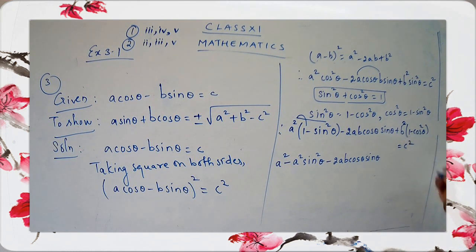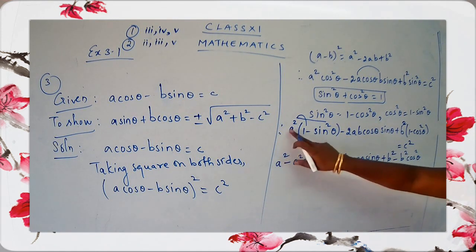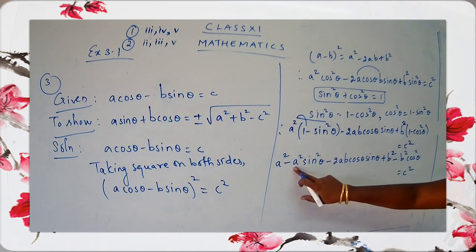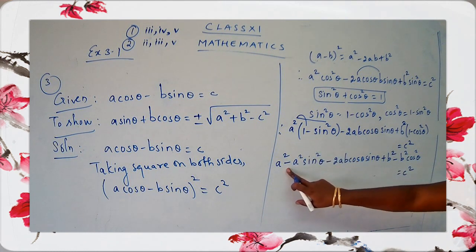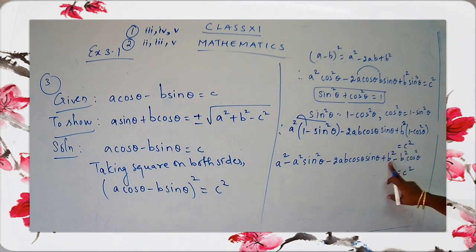Okay. Let's open this bracket. Plus b² into 1, b². b² into cos²θ, b² cos²θ, and the sign is minus. Clear, children? a² into 1, a². a² into sin²θ, a² sin²θ, put the sign as minus. This term we are writing as it is. b² into 1, b². b² into cos²θ, b² cos²θ. This is equal to c².